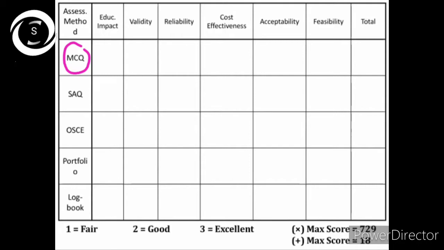So let me give you examples of MCQ, SEQ, OSCE, MSF and reflective portfolios.